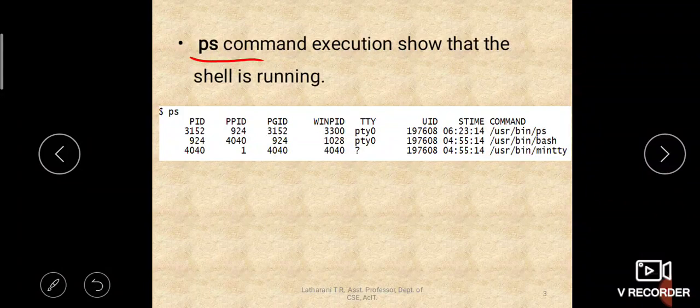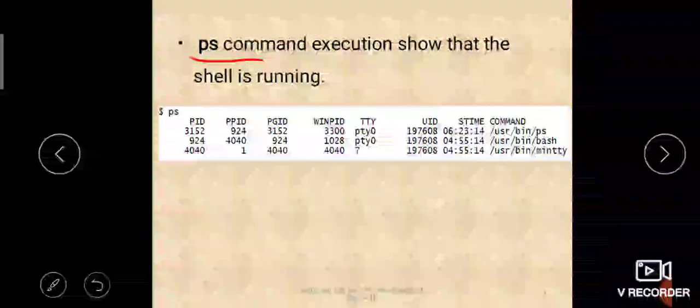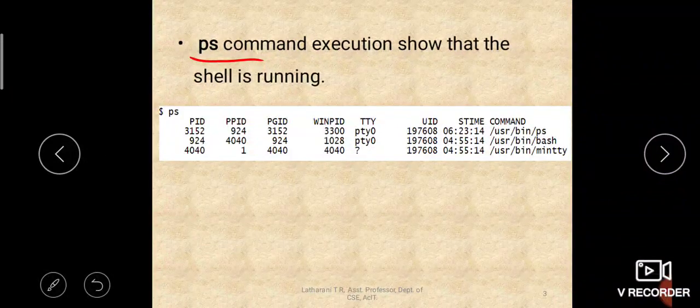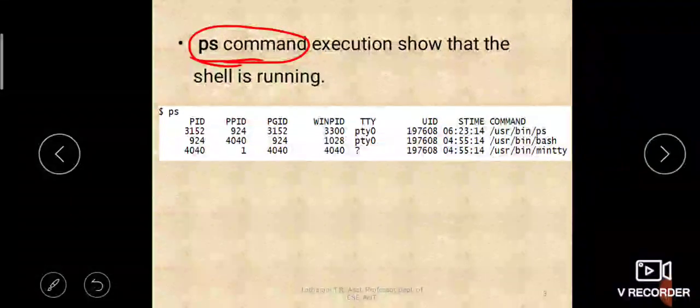Because Unix is a multitasking operating system, many tasks will be running simultaneously, and all those programs can be seen using the ps command.